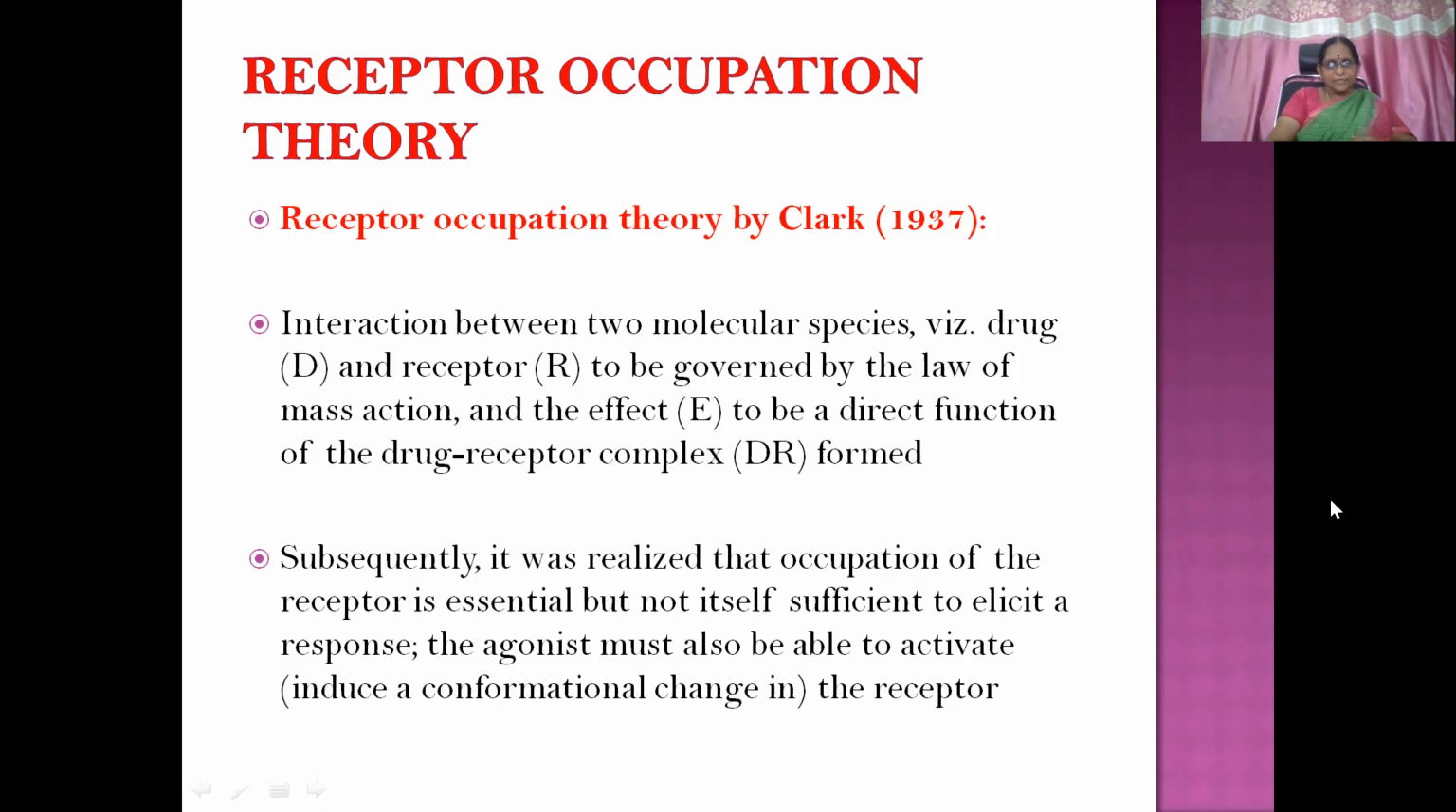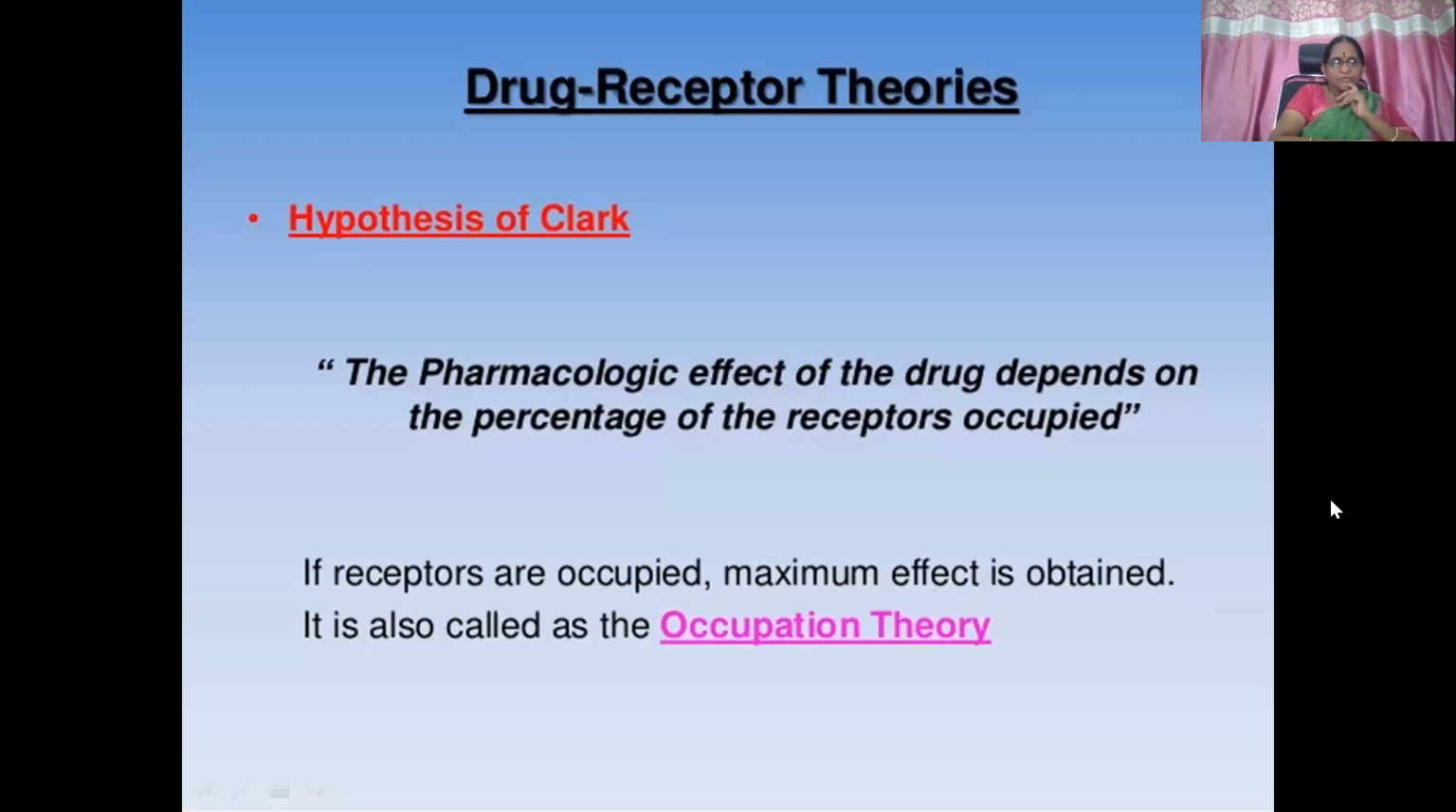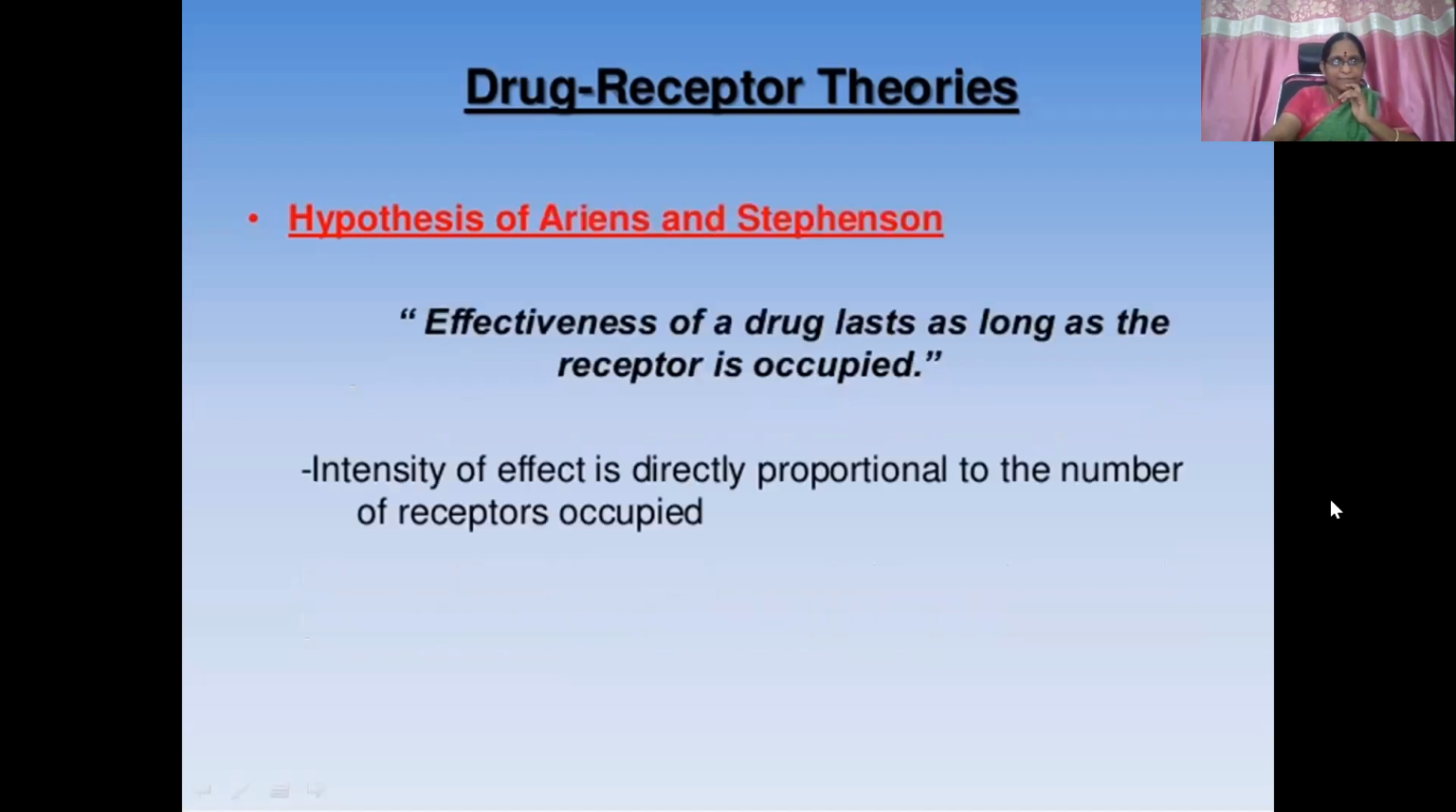Subsequently, it was realized that occupation of the receptor is essential, but not in itself sufficient to elicit a response. The agonist must be able to activate or even induce a conformational change in the receptor. So that is another point. The pharmacological effect of the drug depends on the percentage of the receptors occupied. That was given by the occupation theory by Clark.